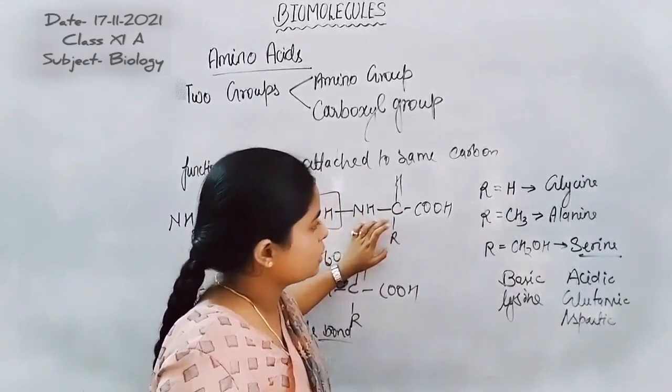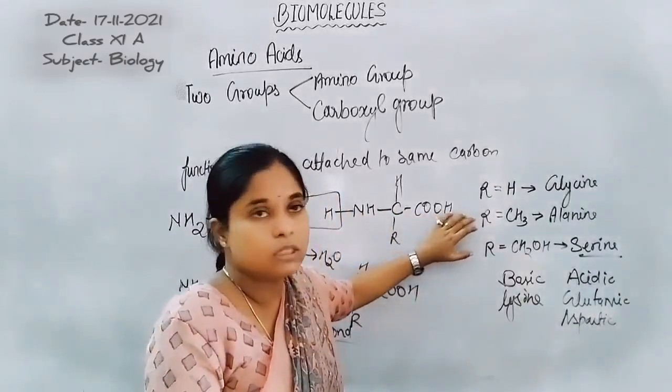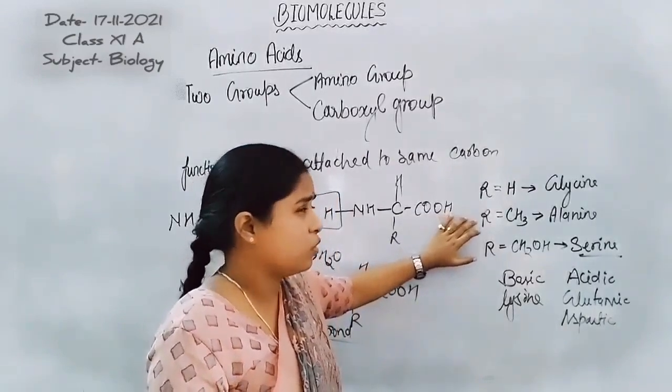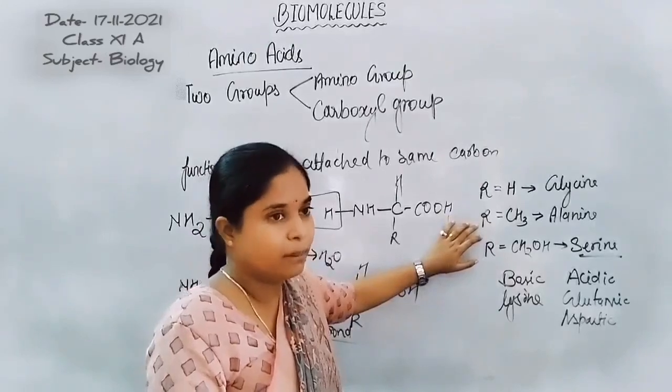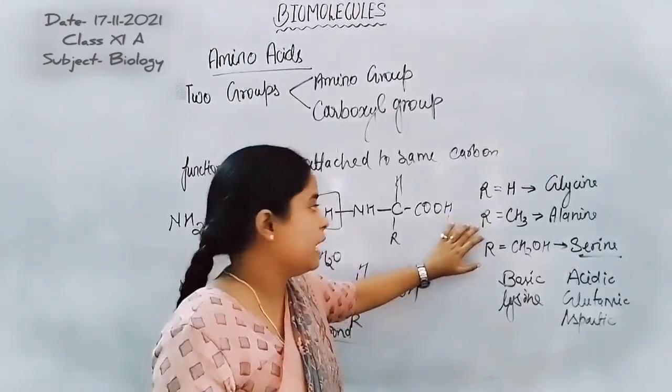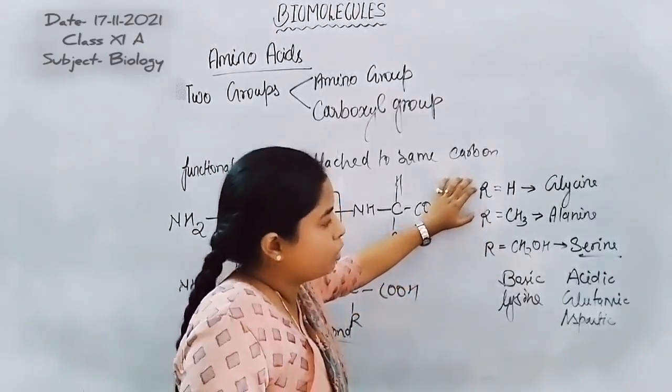On the basis of the R group, there are many types of amino acids: polar, non-polar, neutral, aromatic, acidic and basic amino acids. If H is present, this is the non-polar amino acid.